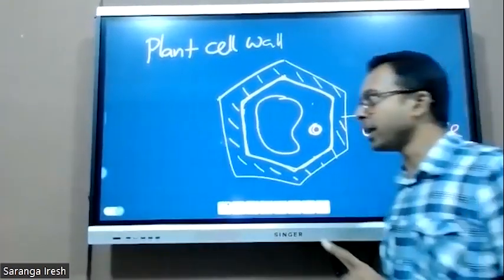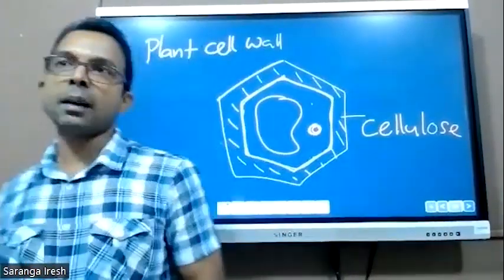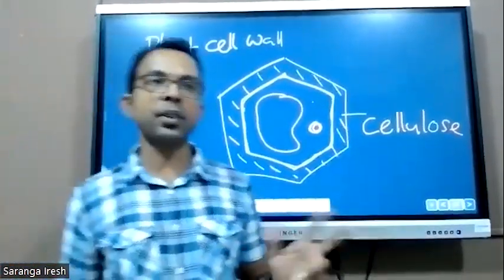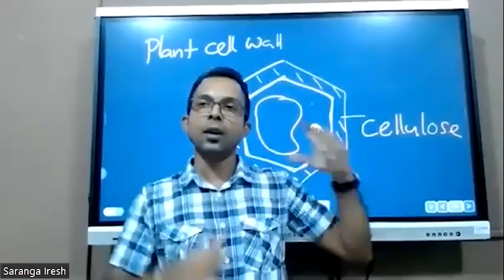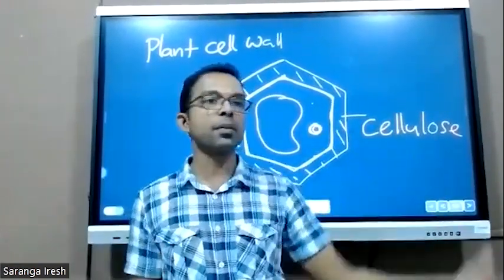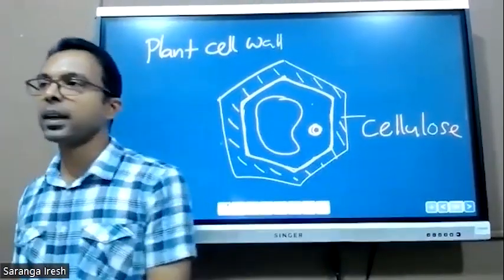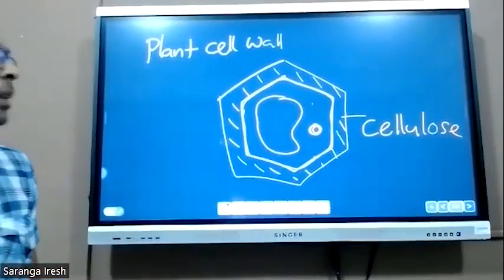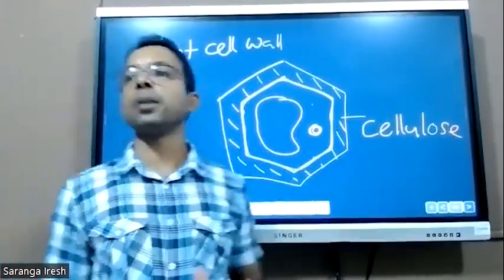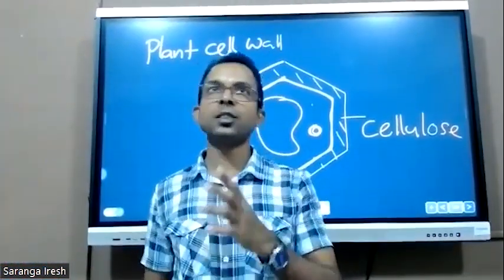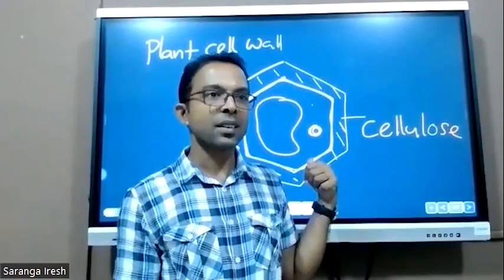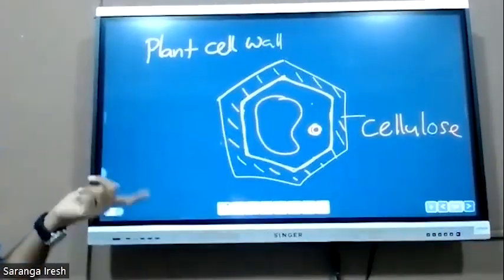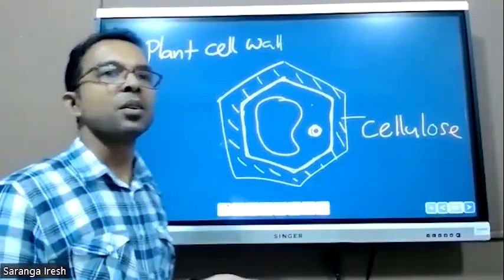And remember, some plant cells can develop two types of cell walls. Here we are talking about the primary cell wall. All plant cells have this type of cell wall, which is made up of cellulose only. This cell wall is fully permeable. The arrangement of cellulose fibers allows substances to go through it. The cell membrane is the barrier that controls what should come in and what should go out.